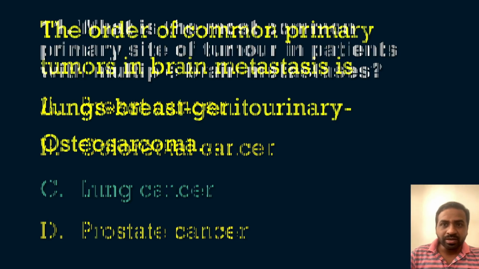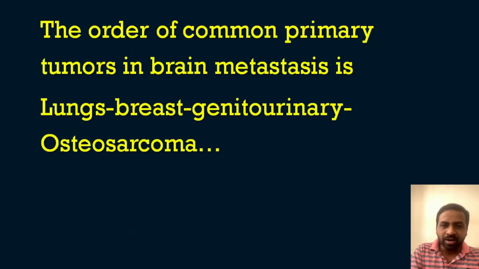I have already explained why lung cancers spread so fast to other areas of the body. The order of common primary tumors in brain metastasis is first lung. Lung cancer can metastasize to the brain very easily. Then comes breast cancer, then genitourinary cancers, then osteosarcomas, etc. A long list is there. So lung cancer is the most common primary tumor that metastasizes to the brain. That is a very informative question for you.